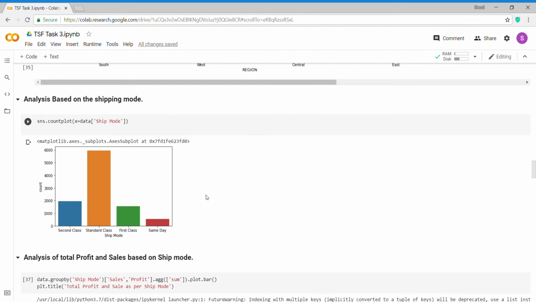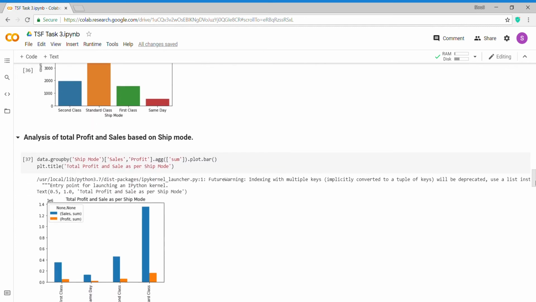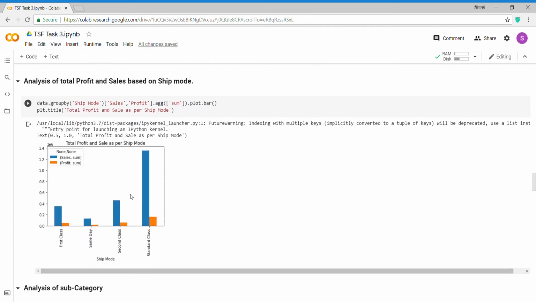Here I have done the analysis based on the shipping mode. So there are 4 types of shipping mode, that is second class, standard class, first class and same day. So standard class has the highest count. Here I have done the analysis of profit and sales based on the ship mode. So standard class has the highest number of sales as well as the highest profit compared to the others.